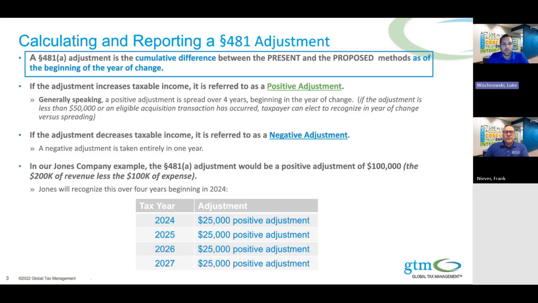In our Jones Company example, the 481A adjustment would be a positive adjustment of $100,000, which represents the $200,000 of revenue minus the $100,000 of expenses. Jones will then recognize this positive adjustment over 4 years beginning in 2024, as illustrated in the table below.